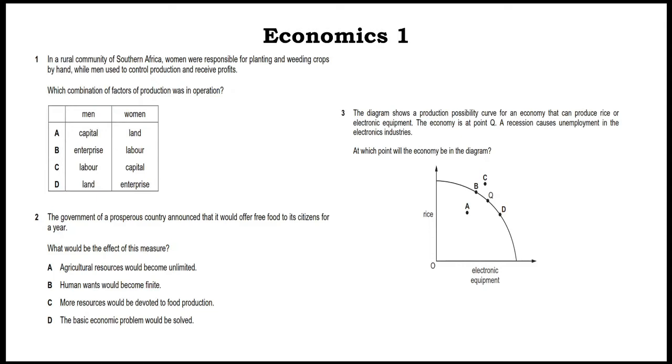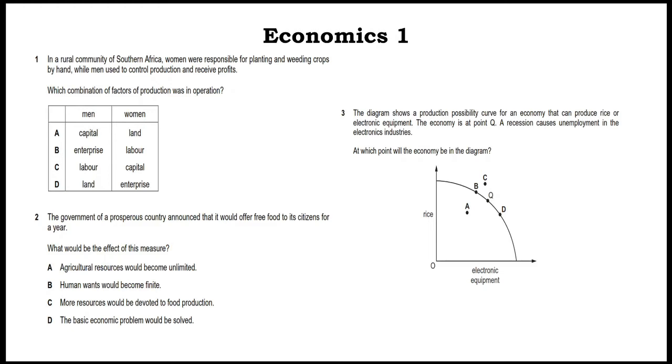Why are the others not the option? Agricultural resources would become unlimited? No, they are limited, finite all the time. Human wants are never finite; they are infinite. So that's why A and B are not the option. Whereas D, the economic problem will be solved? No, economic problems always exist, and that is the scarcity and choice. So D is not the option.